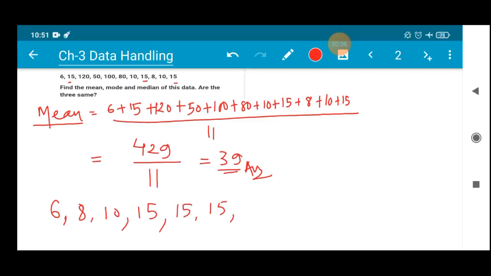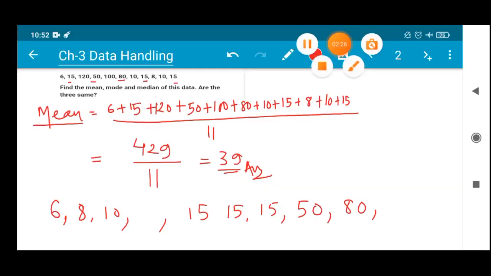Okay, 3 times we have 15. Then after 15 we have the number 50. 50 is only one time we have. Then after 50 we have 80. After 80, again one mistake I have made here: I forgot to write 10, because there are two 10s, and only one 10 I have written, right? So there are two 10, 50, 80, then comes 100,